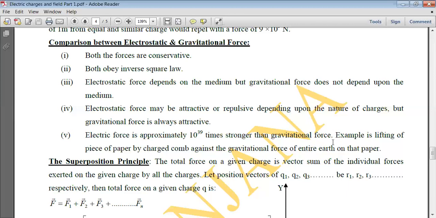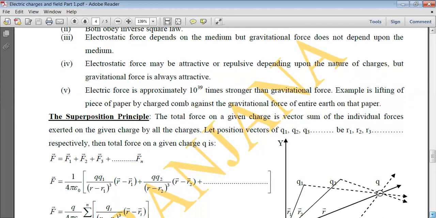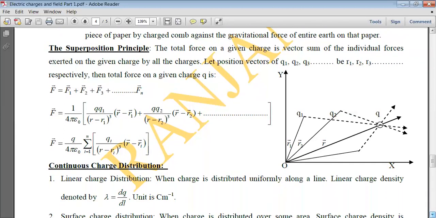So here we see that the electrostatic force is much stronger than the gravitational force. The next is the superposition principle, which states that if a number of charges Q1, Q2, Q3 are placed in space, and there is another charge Q, all these charges Q1, Q2, Q3 exert force on the Q charge, and the direction of the force is along the line joining the two charges. The net force will be equal to the vector sum of all these forces.